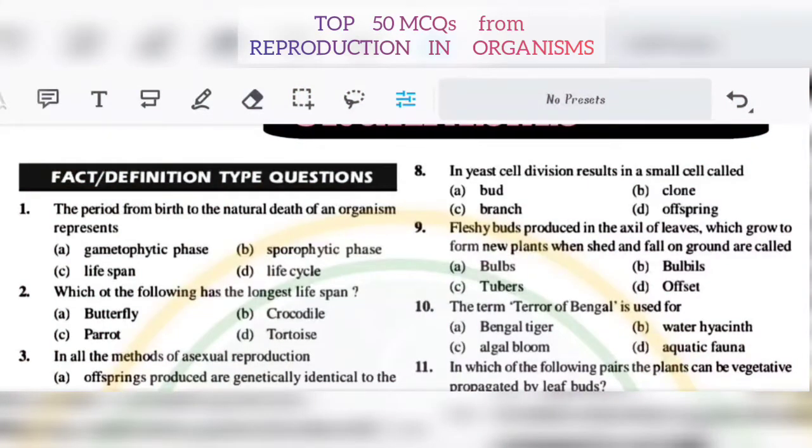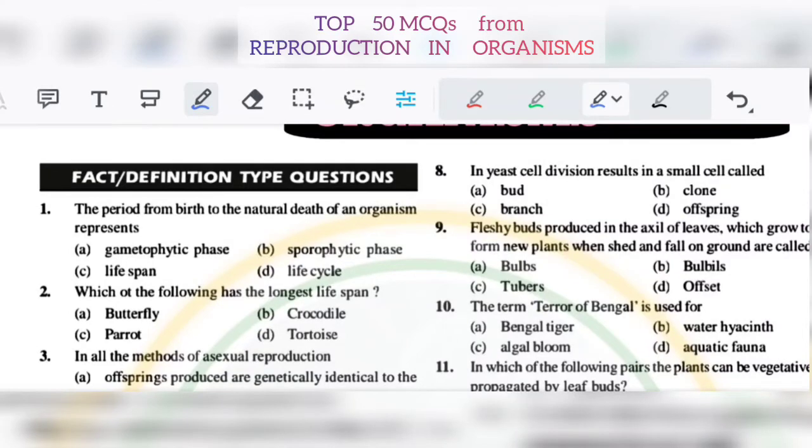Hello students, today I will discuss the top 50 short questions, rather MCQs, from the first chapter, that is Reproduction in Organisms. The first thing you see: the period from birth to the natural death of an organism represents what? It is C, the lifespan. Okay. Number 2, which of the following has the longest lifespan? What will be the answer? It will be the tortoise.